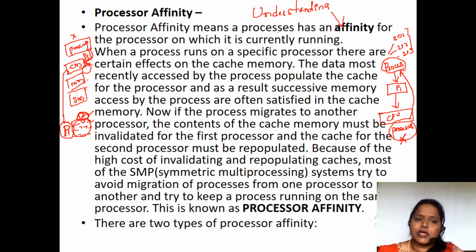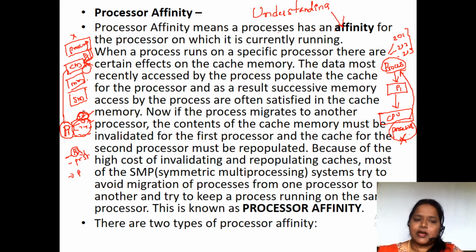Why? Because suppose I am teaching this unit. If I have told you about the process, I need to tell you about the process states, and about the different CPU scheduling algorithms. After one, if I have told you the process, I have to tell process states also.